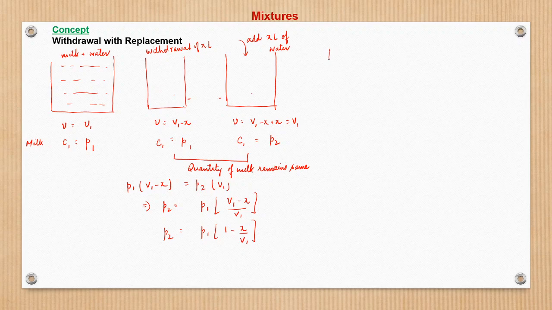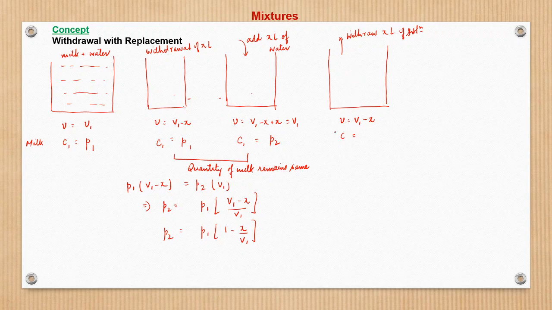Now let us repeat this process once again. So what happens now? Again we withdraw X liter of solution, right? The volume, which was V1, now that we withdrew X liter from this, becomes V1 minus X. However, the concentration would remain the same because we are just withdrawing the solution.